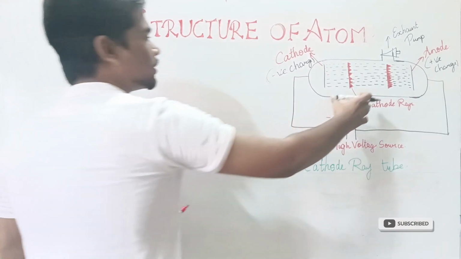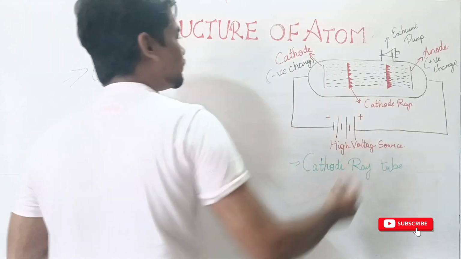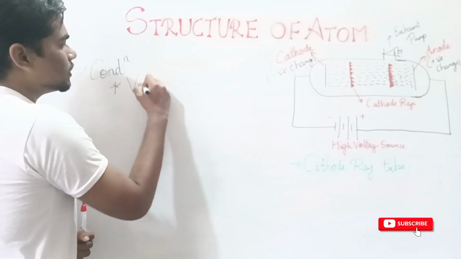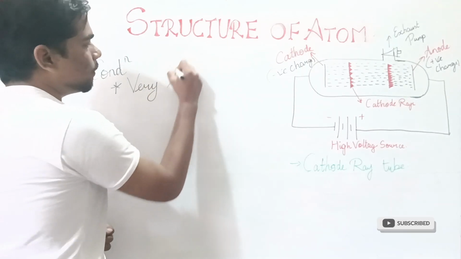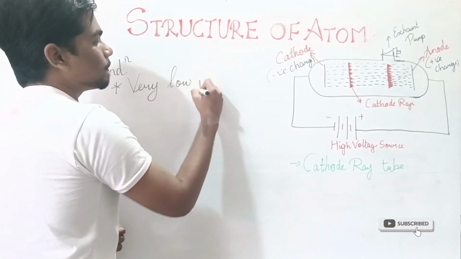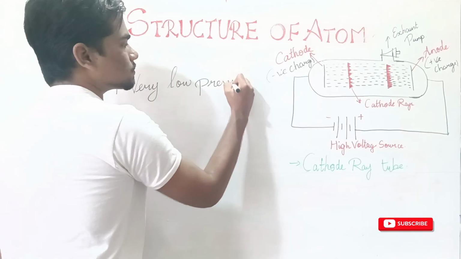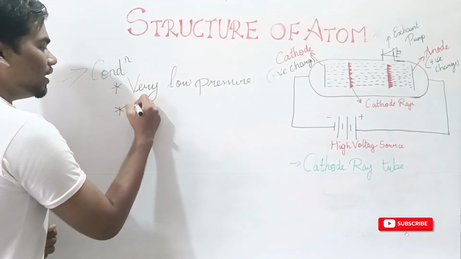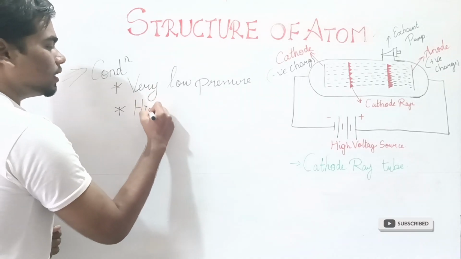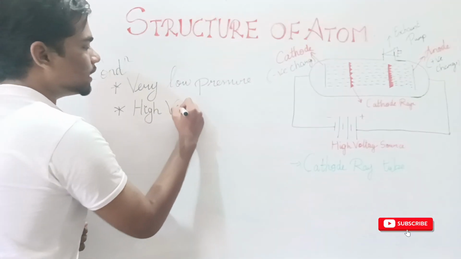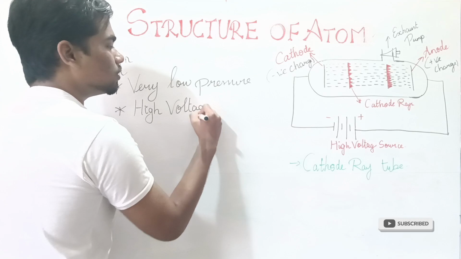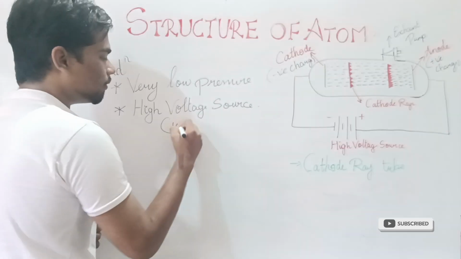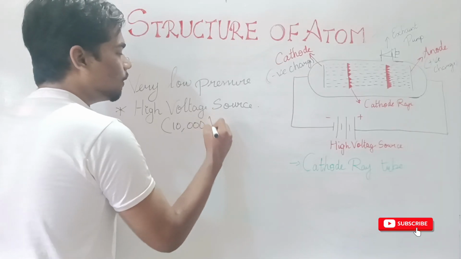The first condition is that the gas molecules are at very low pressure, and the second is that they have a very high voltage source, almost about 10,000 volts.